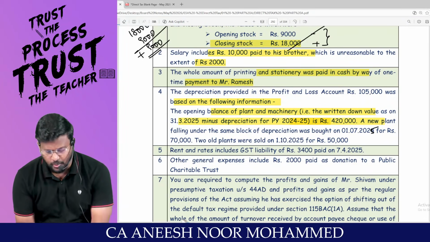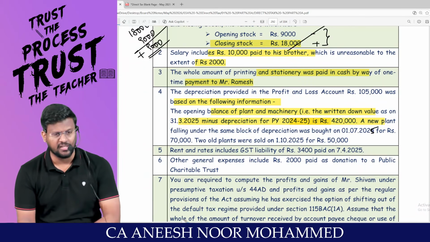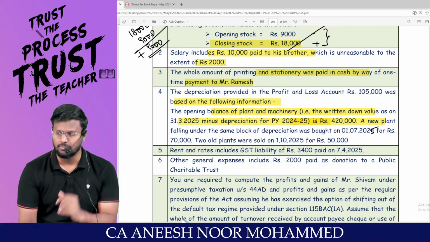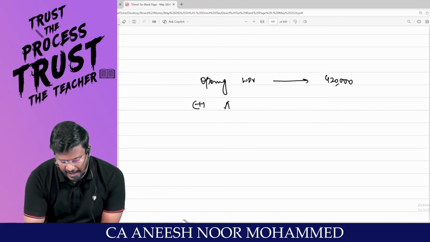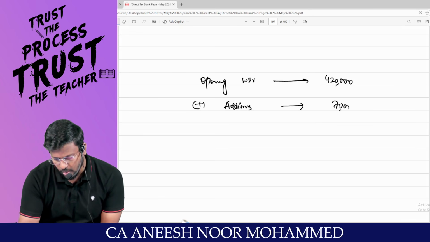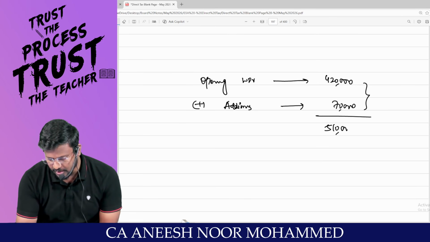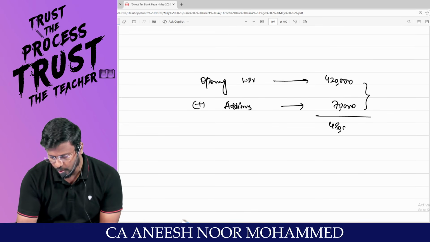My dear lovable students, if it is 1/7, is it more than 180 days or less than 180 days? From July 1st to 31st of March, it is more than 180 days. So add additions, my dear lovable students. 70,000 rupees is the addition. So 4,20,000 plus 70,000 means 4,90,000 rupees is the total amount. Am I right, sir? 4,90,000.